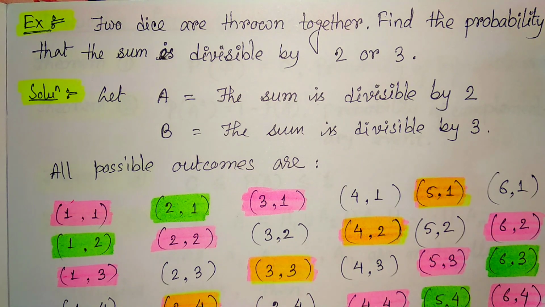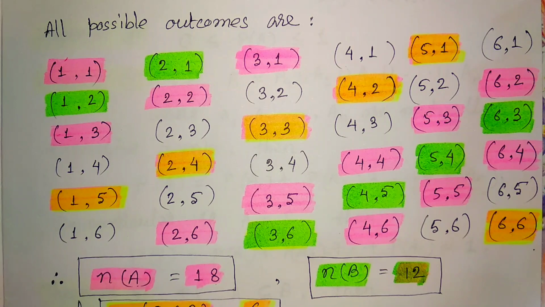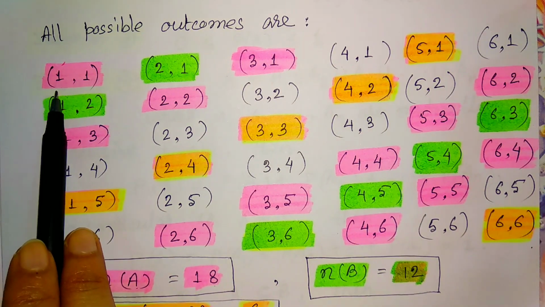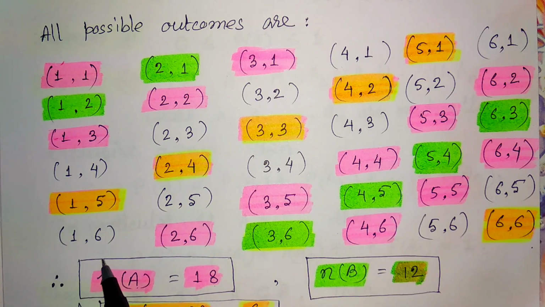Here at first we should find out the total number of outcomes and the total number of favorable cases. Two dice are thrown together, and each die has 6 different outcomes individually. So all possible combinations we can find out. In the first die we take 1, and in the second die maybe 1, 2, 3, 4, 5 and 6.